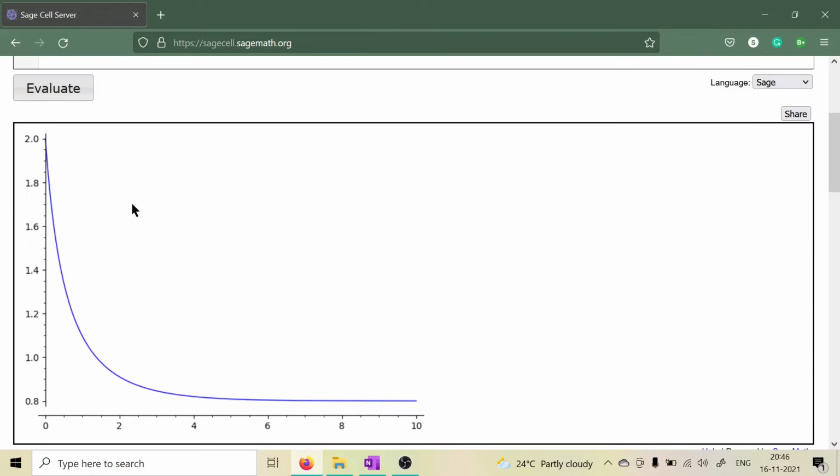We can see in this graph that the population of fish is continuously decreasing but going towards a steady state value as time tends to infinity. We can see that that value looks to be 0.8. That is, this graph starts from (0, 2) and goes towards a steady value of 0.8 when t tends to infinity.